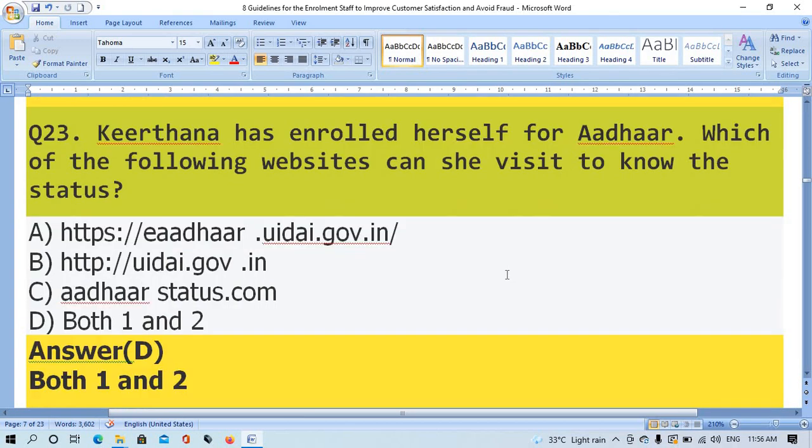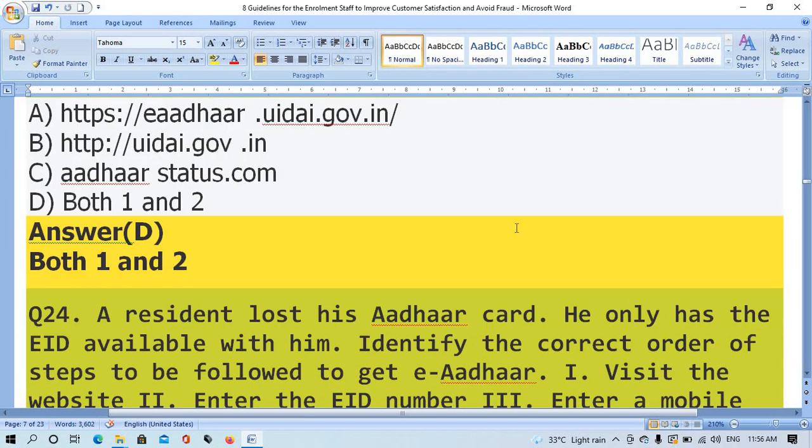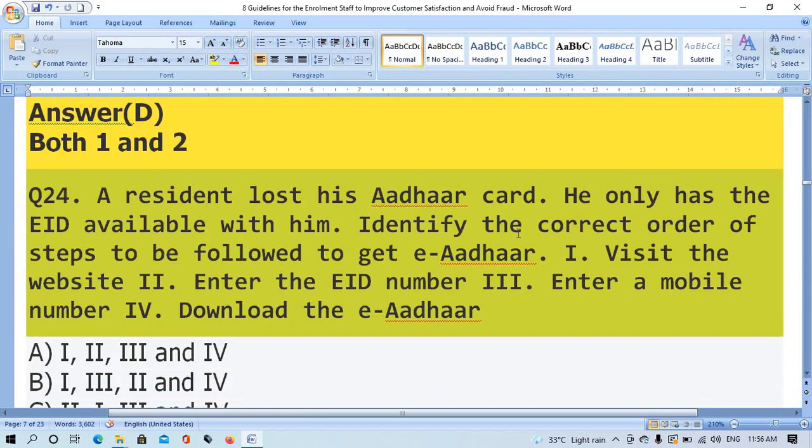Question number 23. A resident in Karnataka has enrolled herself for Aadhaar. Which of the following websites can be visited to know the status? Option D, both 1 and 2. The right answer is option D, both 1 and 2.